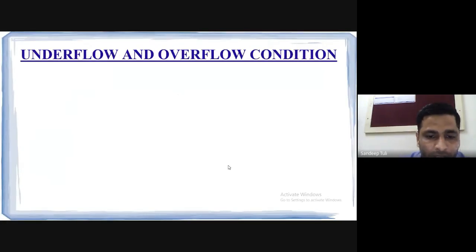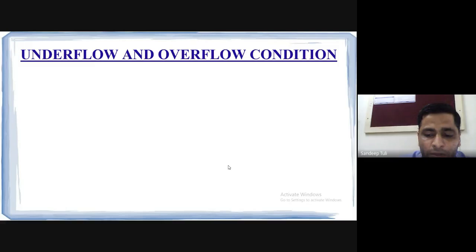Now coming on to this, underflow and overflow conditions. That is very important actually. For every data structure, again I am repeating, for every data structure we will learn these conditions, underflow and overflow, and it has been asked regularly in interviews or in GATE examinations also, because whenever you are going to write the program or the algorithm, the first thing we need to check is whether the stack is overflow or underflow.